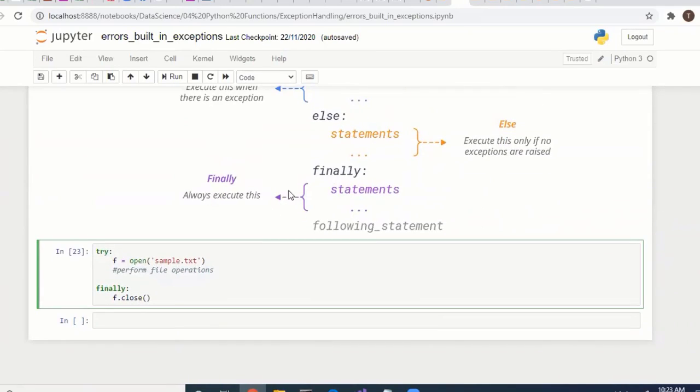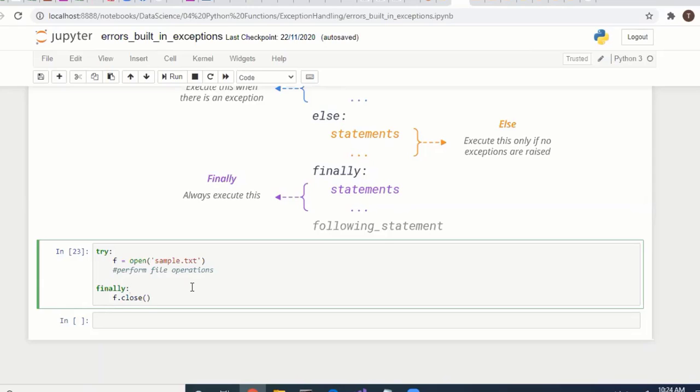When is finally used? Whenever we open some text document or file, you have to close it. Whether there is an error or not, we have to close it, so we can write that in the finally block. In real time, we use this in machine learning, because you have to get the data from databases or any CSV or Excel file, around millions of records, and process them.